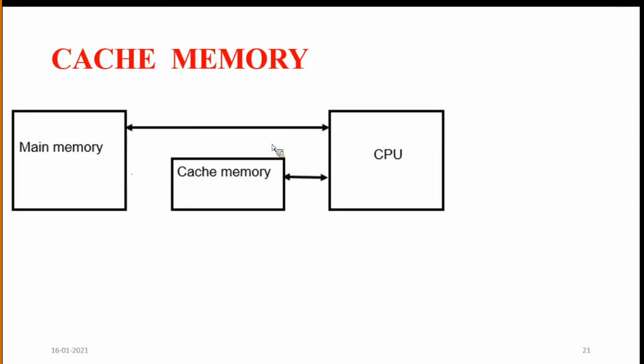For example, assume a program which contains a for loop. The for loop will be executed several times, while the remaining statements are executed only once. Within the for loop we execute multiple times, and outside the for loop we execute only once.